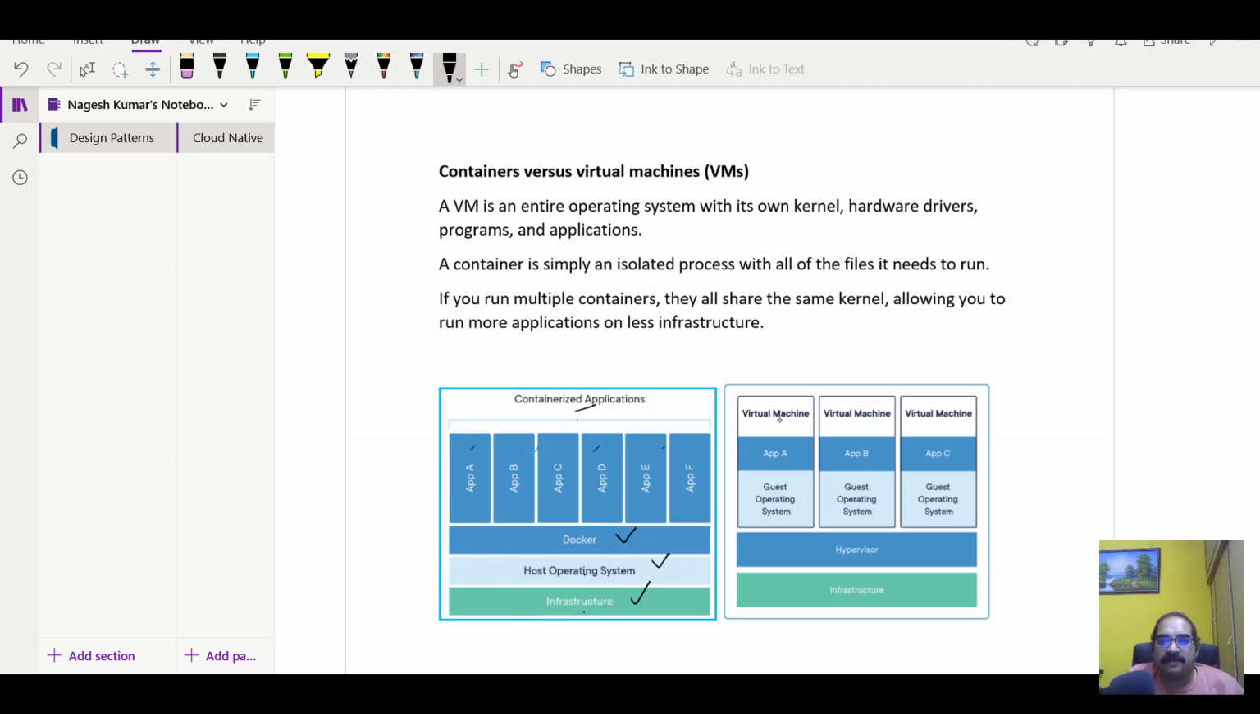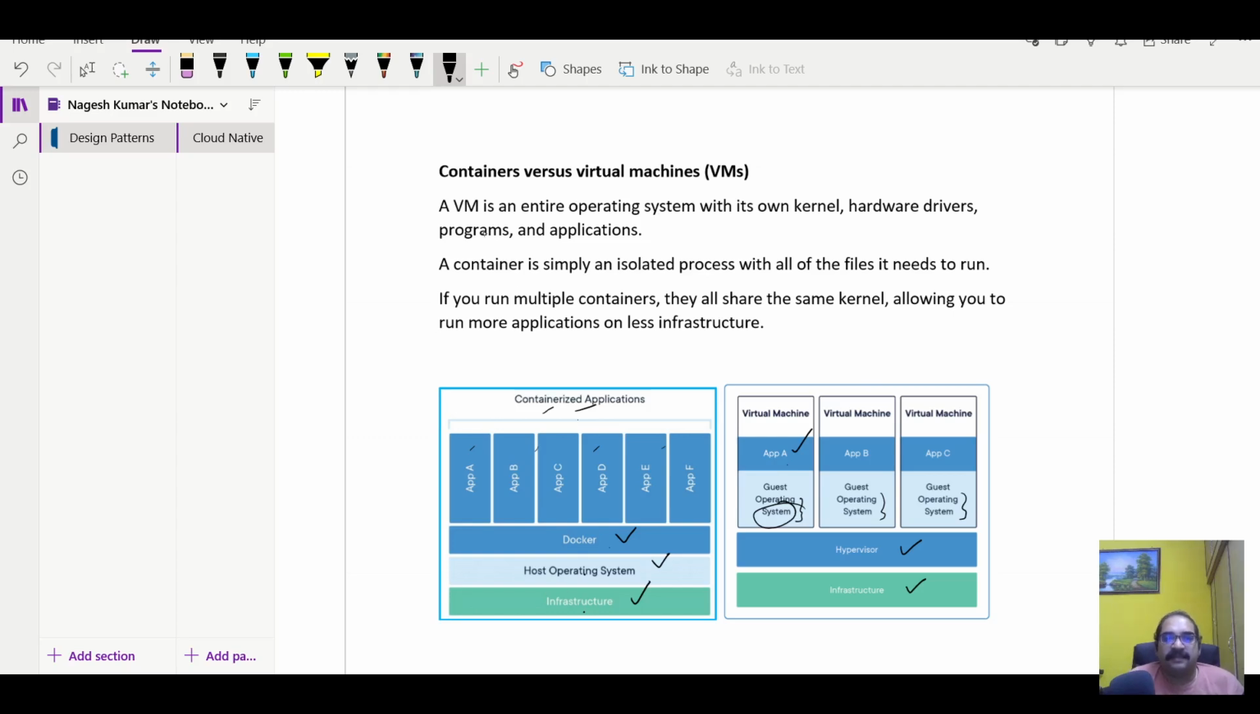Now, if you see a virtual machine, for each of the applications there is an operating system. So B has a different operating system and C has a different operating system. To manage this, we use a technology called a hypervisor, which is on top of the infrastructure. So the difference here is that the operating system for each app is not required in a containerized application. In a virtual machine, we need to have a separate operating system. In a containerized application, the operating system is shared.